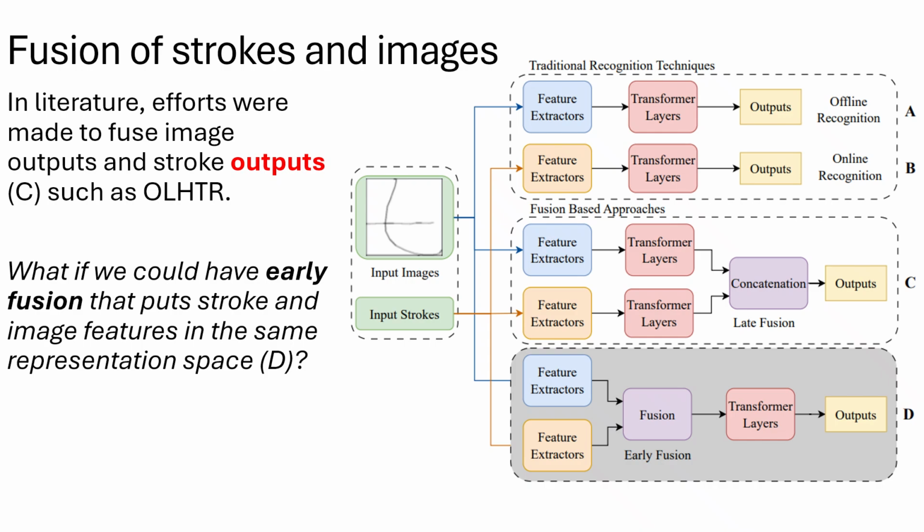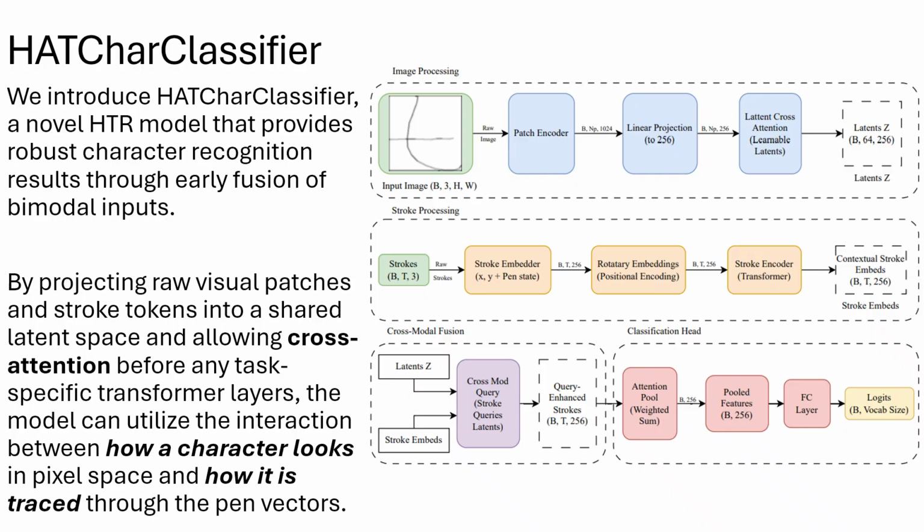What if we project both modalities into the same token space early and let them attend to each other before the task-specific layers? To this end, we introduce the ACPR classifier. We tokenize image patches and stroke points into a shared latent space. Learnable latent queries first absorb image tokens, then stroke tokens query those latents via cross-attention.